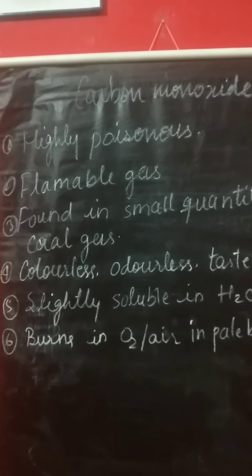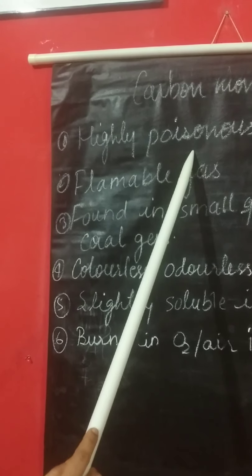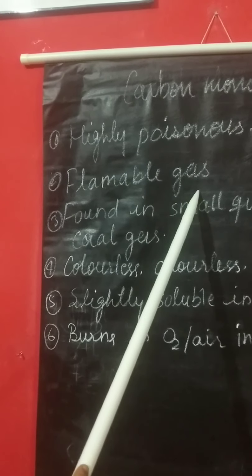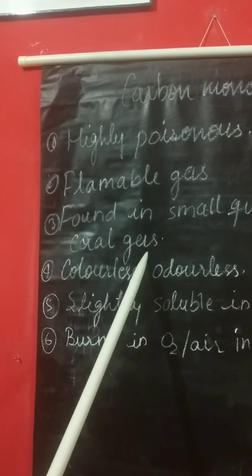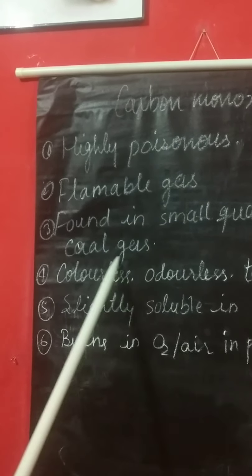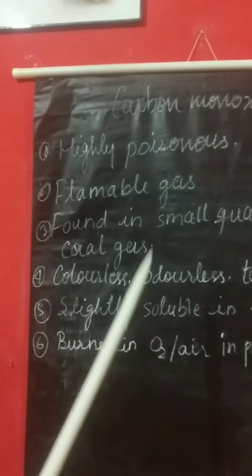When oxygen is more in amount, it forms carbon dioxide. We will discuss its physical properties. Now it is highly poisonous in nature. Now it is a flammable gas, means it can easily burn. Found in small quantities in coal gas. Coal gas is a form of carbon. When you burn it, we will get carbon monoxide.